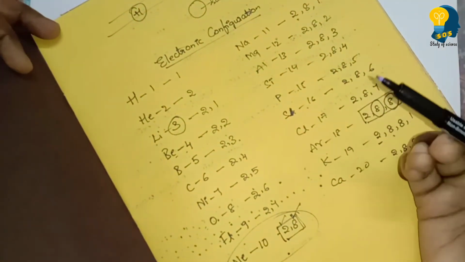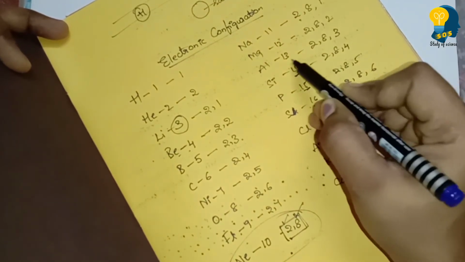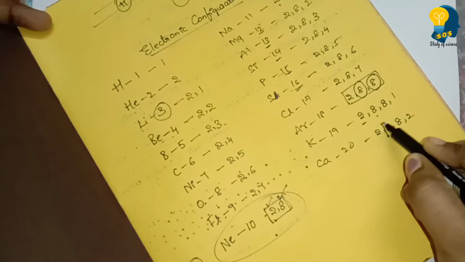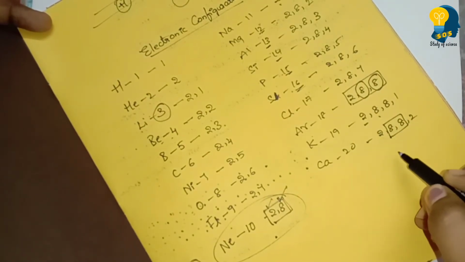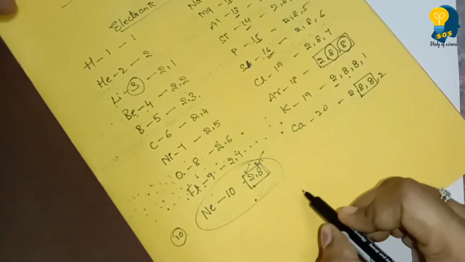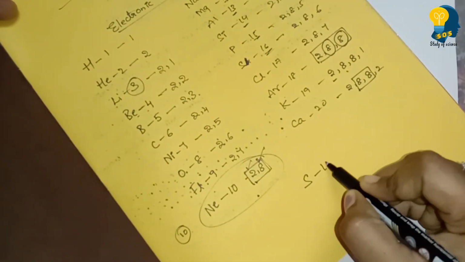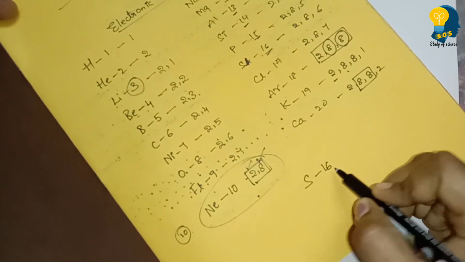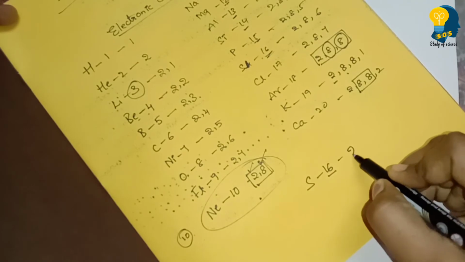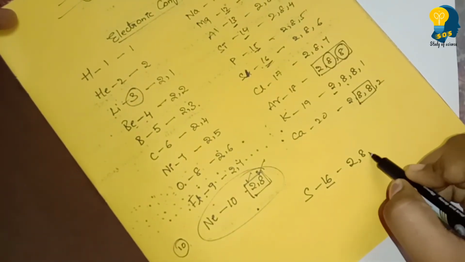The one more thing you have to remember is their atomic numbers. If you know their atomic numbers, you can easily distribute the electrons following the octet rule. Maximum 8 electrons you can write on the second shell. For example, if we are writing for sulfur, the atomic number of sulfur is 16. How can we write its electronic configuration? Distribute 16: 2 on the first shell, 8 on the second shell. 2 plus 8 is 10, over, right? Remaining is 6.